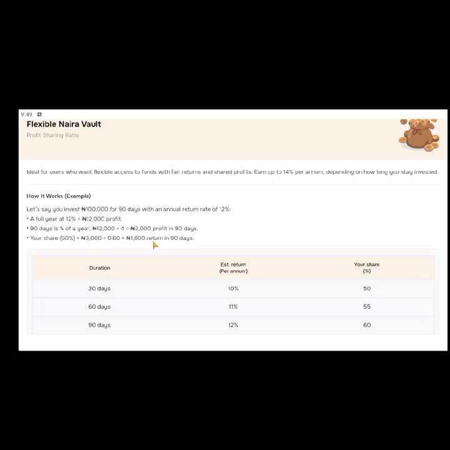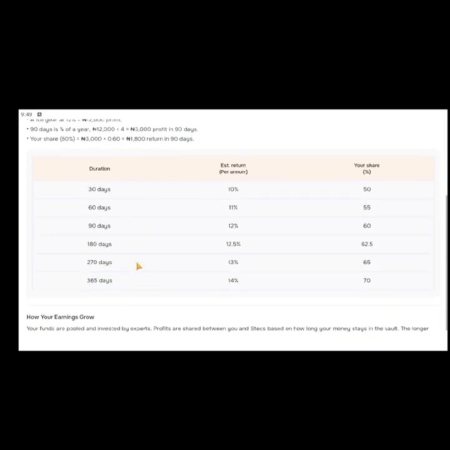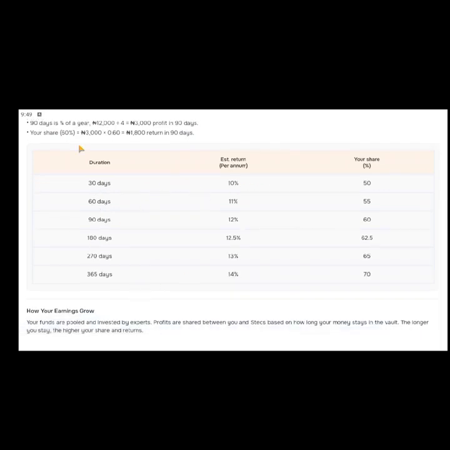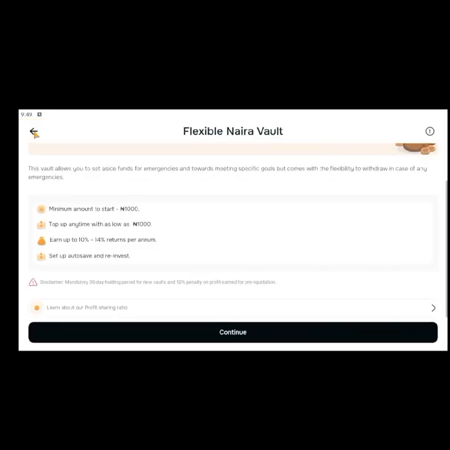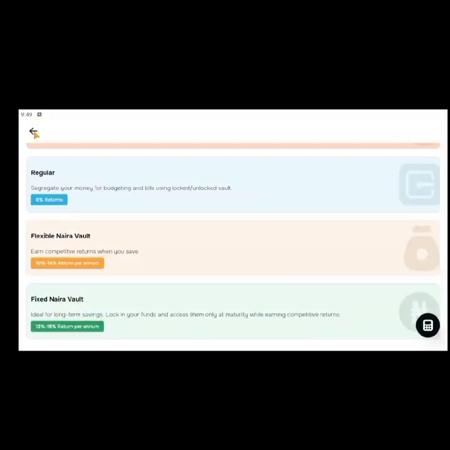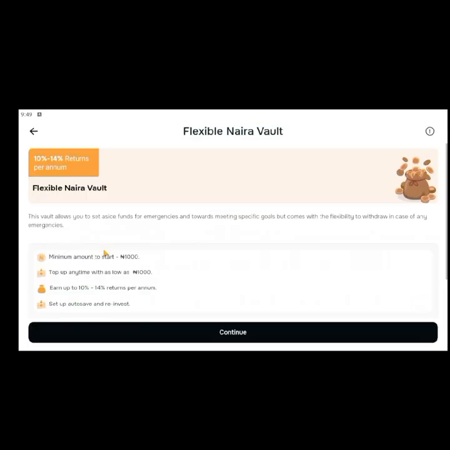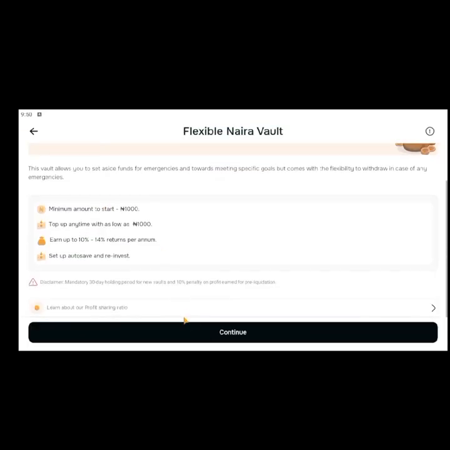Basically, this is what you get as well as your return in 90 days. So you can see the charts here as well, how everything actually works. If you want to go with it, this is because you are going to be able to withdraw your money. The profit ratio here is lesser compared to the fixed Naira vault. When you give them the money, you use it to do what you want to do, then I'll come back for the money later. But this particular flexible one, you can't withdraw it till the time reaches.